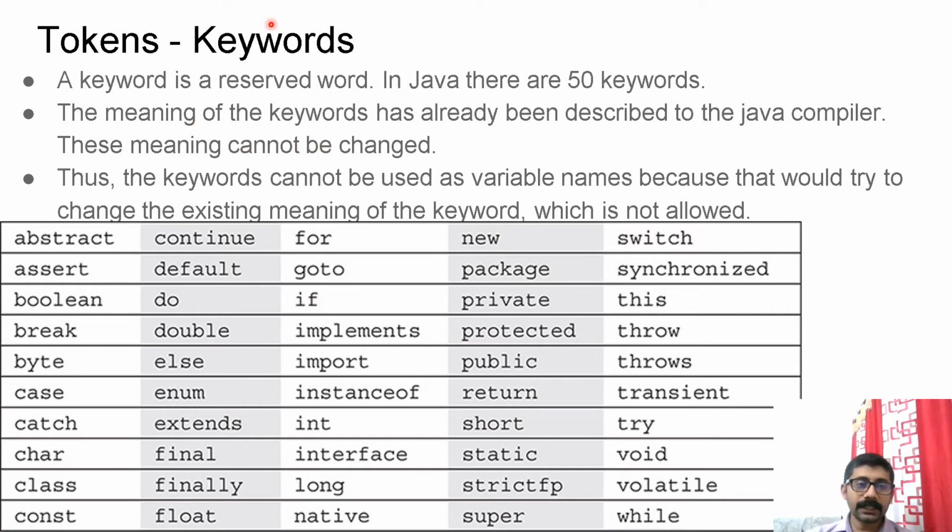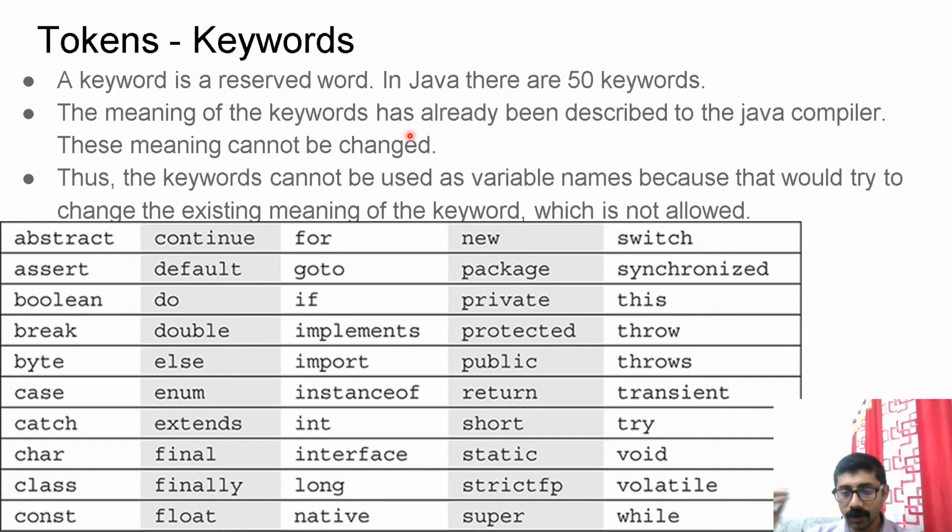The first token type is keyword. A keyword is a reserved word. In Java, there are 50 keywords. The meaning of the keywords has already been defined for the Java compiler, so you are not allowed to change it. Thus, a keyword cannot be used as a variable name, because that would try to change the existing meaning of the keyword, which is not allowed.